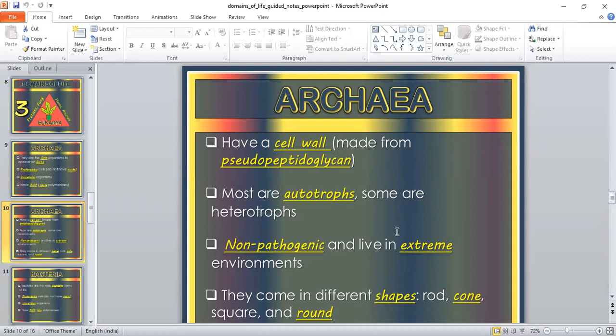The second thing is that archaea are found living in extreme environments. What is an extreme environment? An extreme environment means an environment which is very harmful and not tolerable for other life forms.